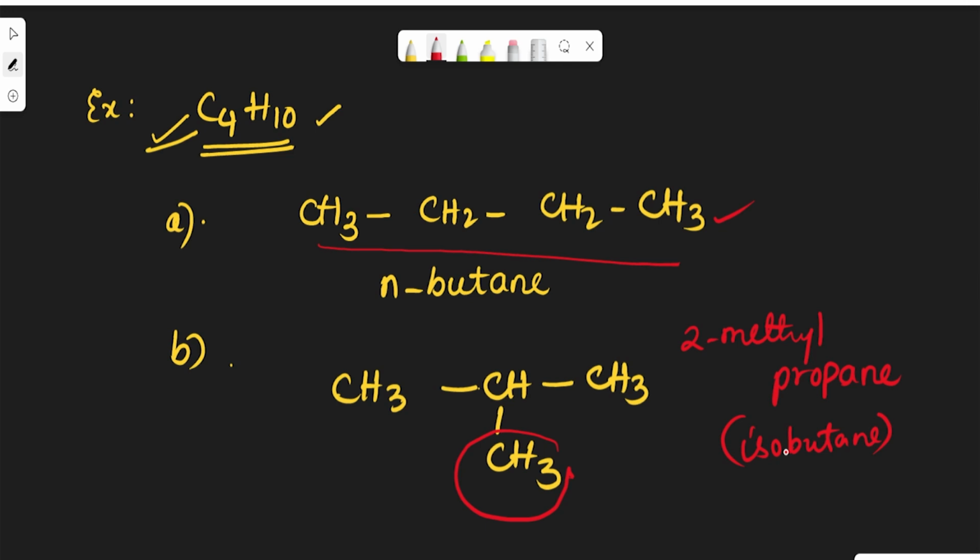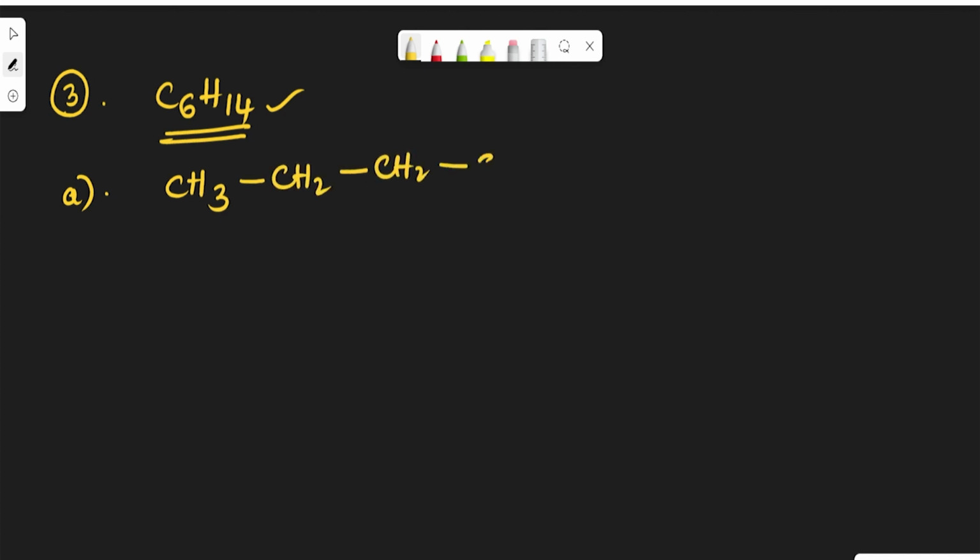Now let us see one more example, that is the third one, C6H14. So how many molecules can exhibit this same molecular formula? Let us see. CH3, CH2, CH2, CH2, CH2, CH3. So this is hexane.